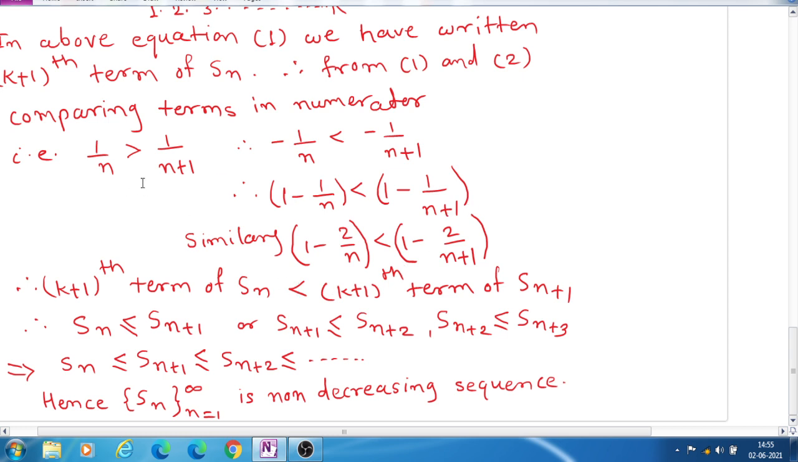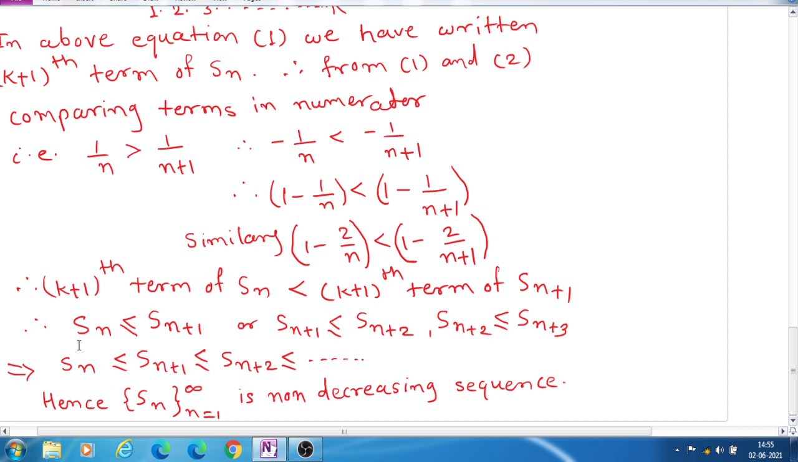Similarly, instead of 1 we take 2, and we can show that 1 minus 2 upon n is less than 1 minus 2 upon n plus 1. So comparing all the brackets, we can say that each bracket in Sn is less than the bracket in Sn plus 1, and therefore the k plus 1th term of Sn is less than the k plus 1th term of Sn plus 1,